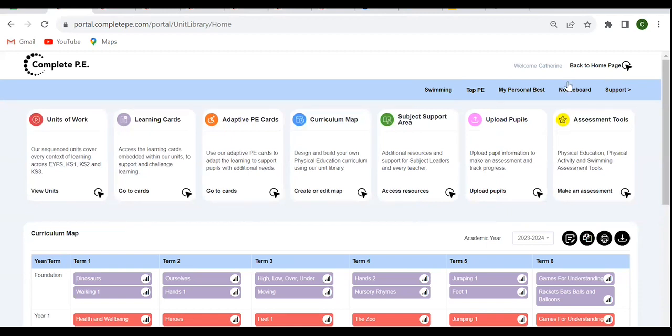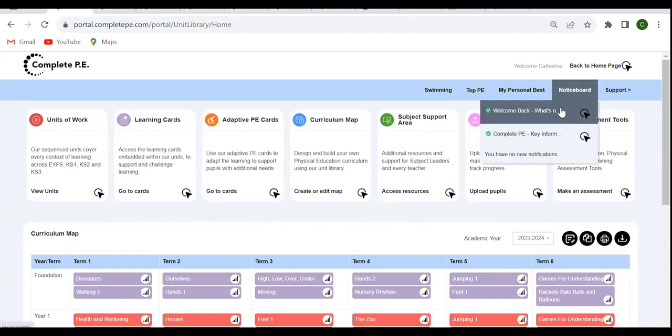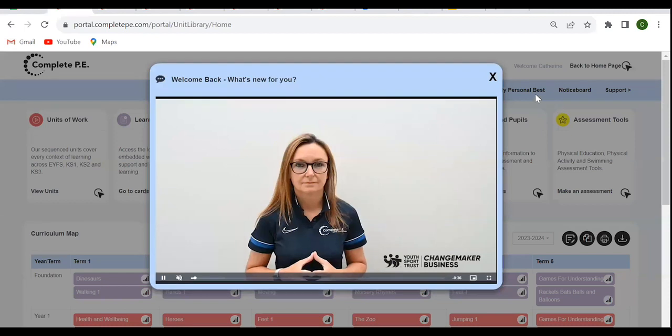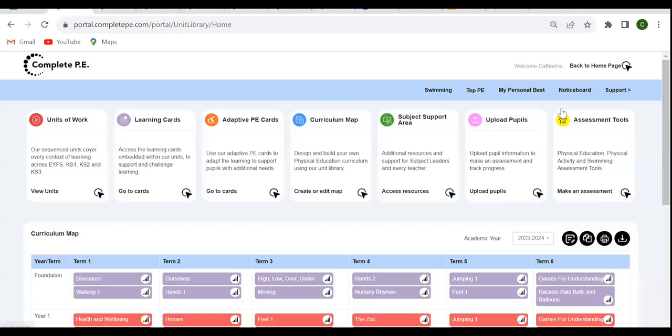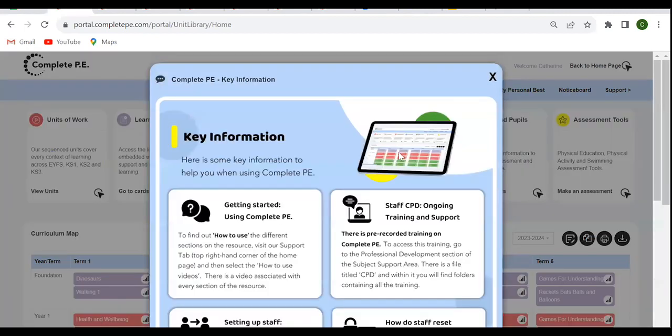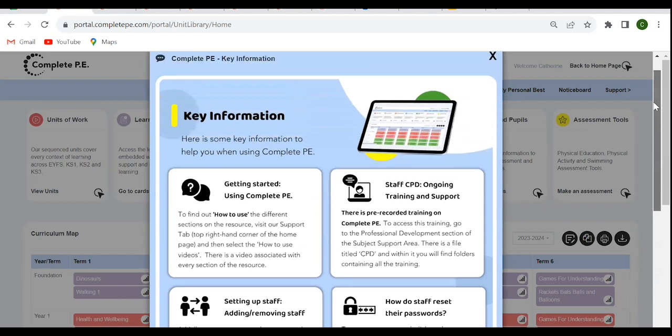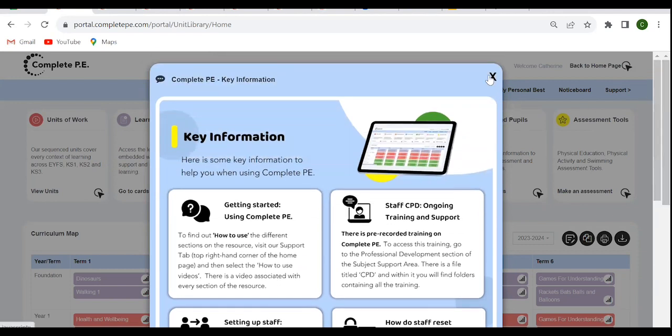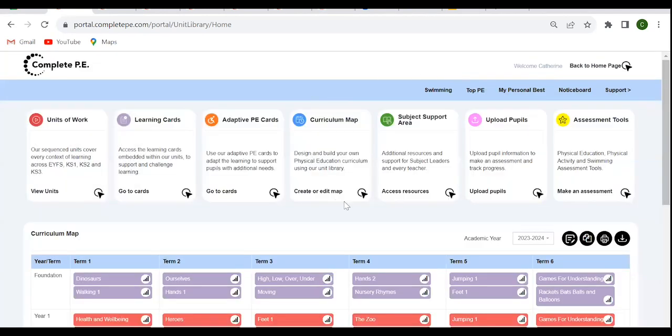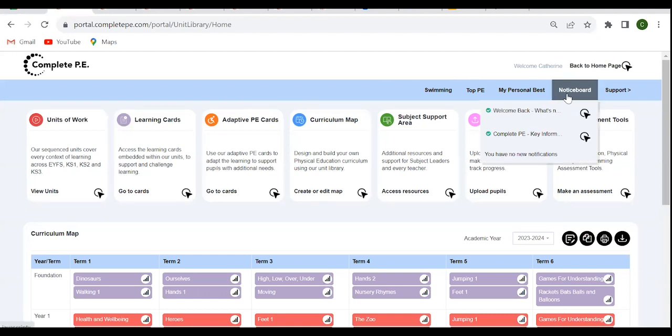And then finally, the notice board. Every time you log on, you might sometimes see a notice appear, and these different notifications could be that we're trying to give you some really important key information or trying to highlight some training that might be upcoming. So the first time you log on, if there is a new notice, it will appear automatically. As soon as you click off, it won't appear again, but all your notices will always be saved in the notice board section.